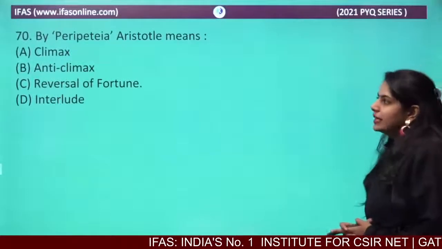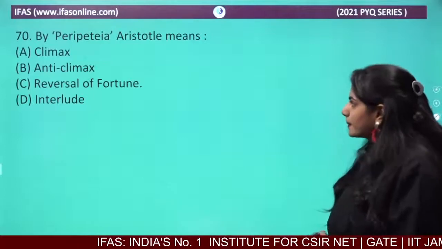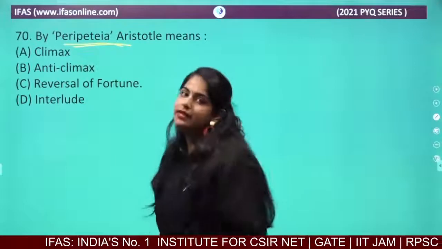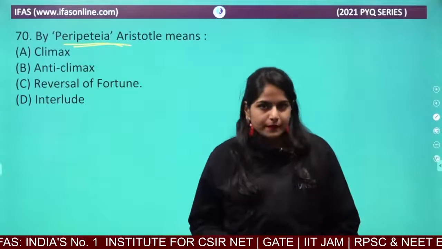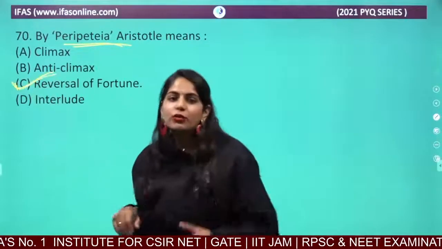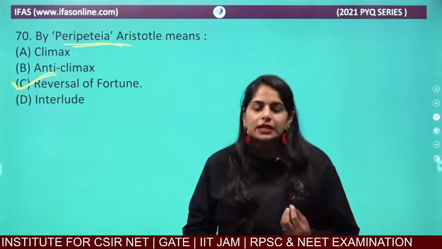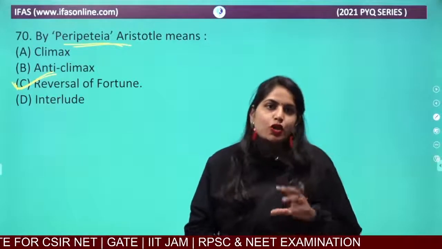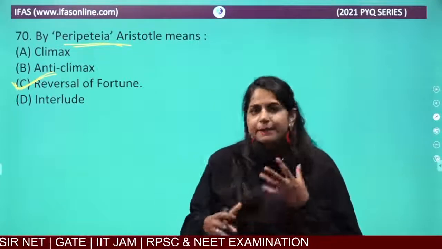Let's pay attention to the next question. By peripeteia, Aristotle means... What is the meaning of peripeteia? Peripeteia is the concept where your fortune is reversed. Okay, it means reversal of fortune. So for example, if the protagonist is shown very poor at the beginning, in the middle or in the end of the play something will happen.